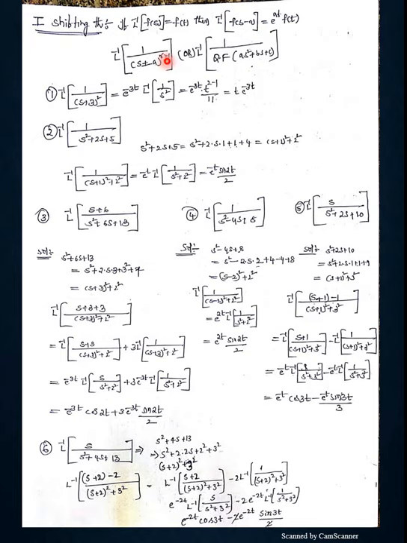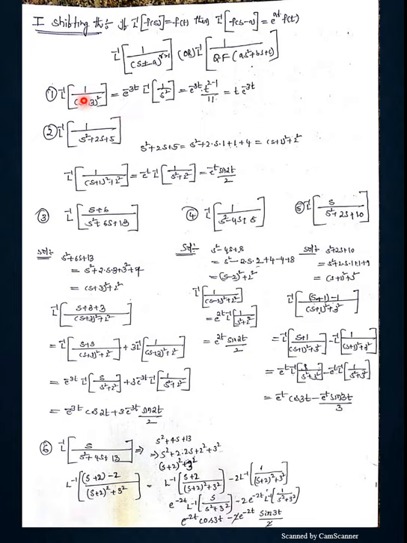I can apply the first shifting theorem, or L inverse of 1 by a quadratic form. Quadratic form is nothing but something like a s square plus b s plus c. Our previous formulas give only s square plus a square or s square minus a square. If that notation is there, it is allowed directly. Other than that, if a notation like s square plus bs plus c exists, on these two occasions we definitely follow the first shifting theorem.